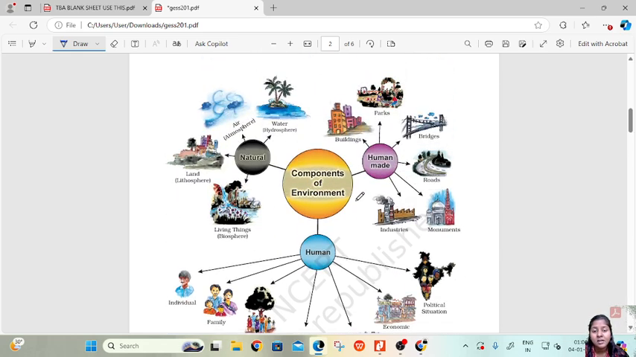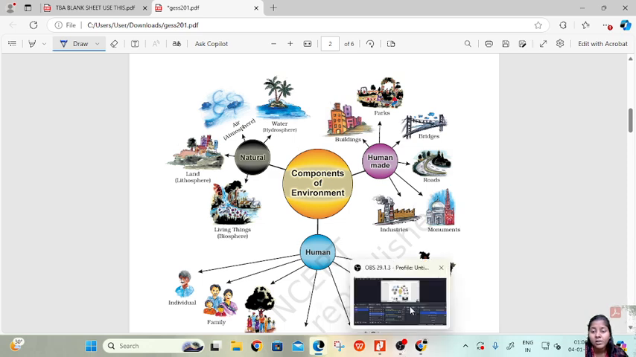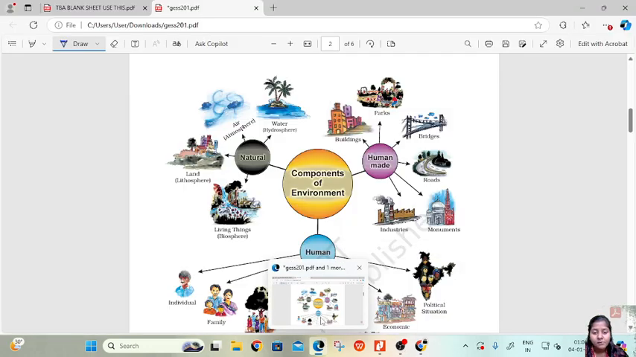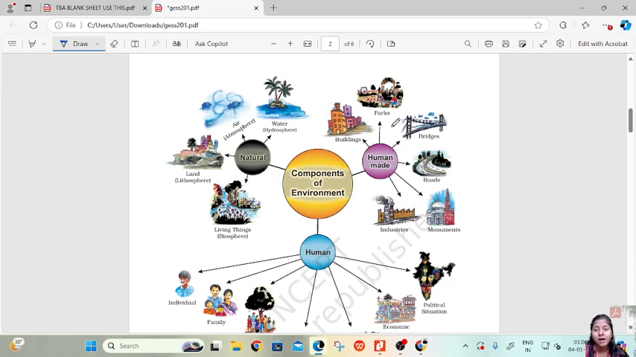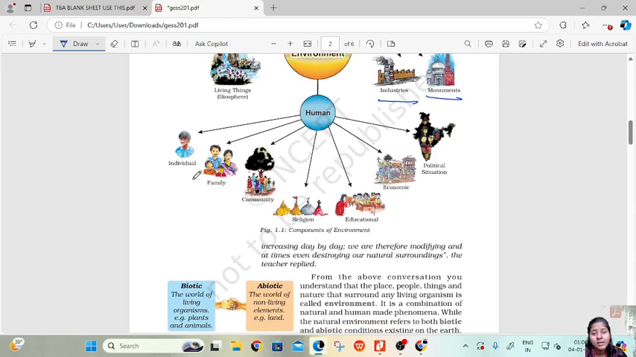So environment consists of so many things. Components of environment consist of natural and human made. Natural are air, water, land, living things. Then human made are buildings, parks, bridges, roads, monuments, industries, these are all human made activities. Then humans, we are divided into individual, family, and community. Then we have religious, educational, economic, and political situations. These are the full components of environment.